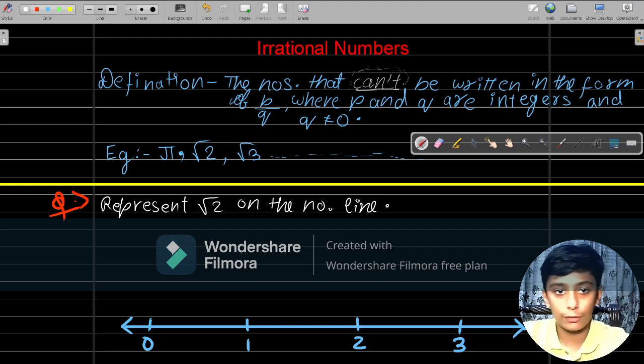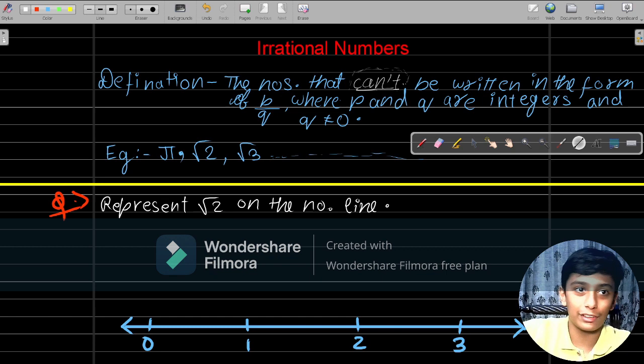This is our question. The first step over here is that instead of drawing root 2 first, we have to do some calculation. So let me take a different section for it over here.